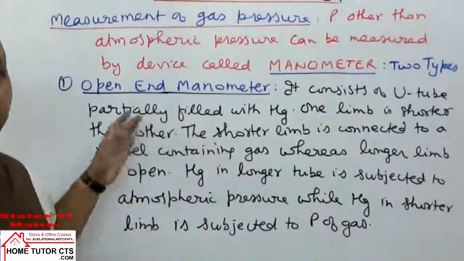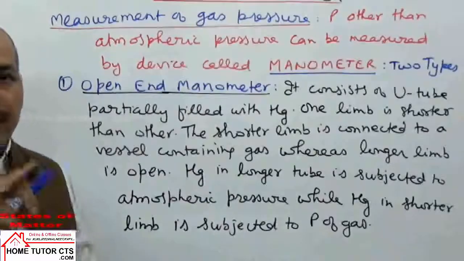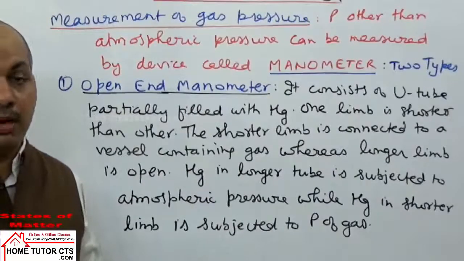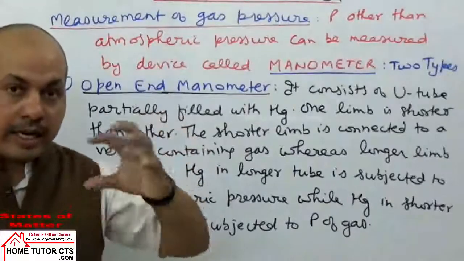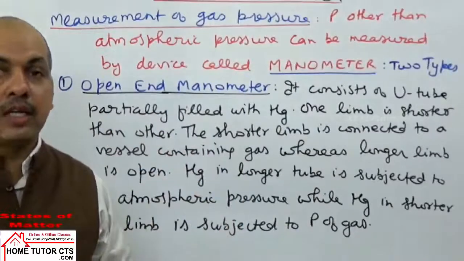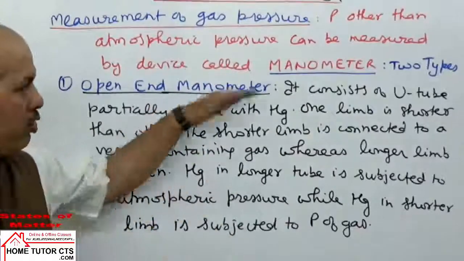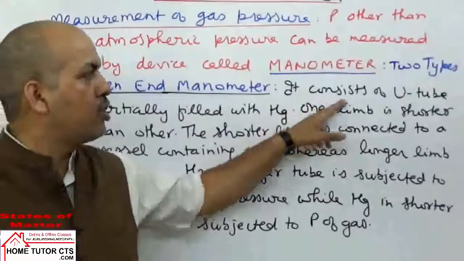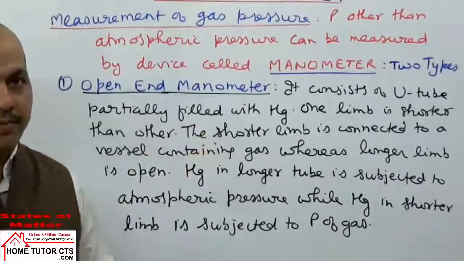Now in the open end manometer, it has a U-shaped arrangement here. One limb is shorter, one limb is longer. The shorter limb is connected to the gas, and the longer limb is subjected to the pressure of the atmosphere. You can note down this complete information. It consists of a U tube partially filled with mercury.